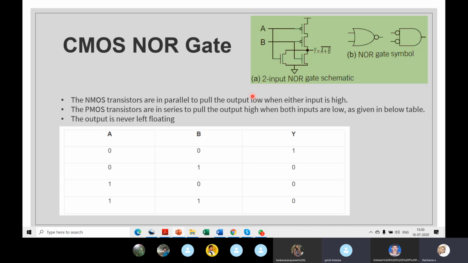If you want, you can do this optional homework. You can draw four diagrams and do the same way. That will help you to understand. That's how you analyze the circuits, because analysis is very, very important. Once you do this, you can build any gates on your own using transistors.